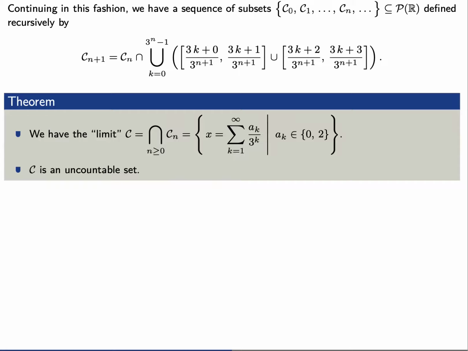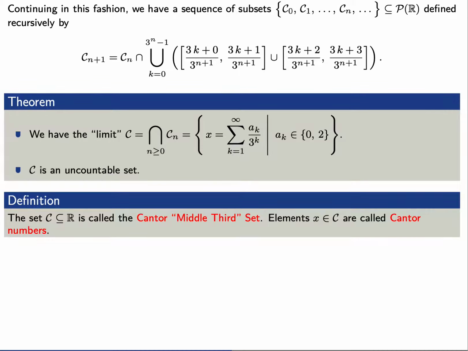We proved that this set C is an uncountable set. This subset of the real numbers is called the Cantor middle third set, and elements of the set are called Cantor numbers.